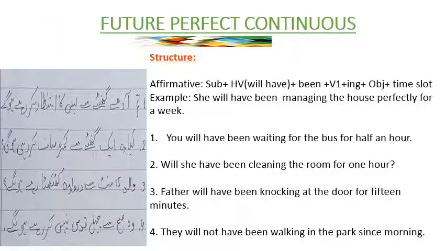The formation of future perfect continuous tense. We use future perfect continuous tense when something has to be done in future, and we give the time slot that by this time this work would have been completed. So to make it affirmative, we use subject, helping verb, since it is future, so will, shall, have, been plus present participle form, object, and the same time slot will be added.